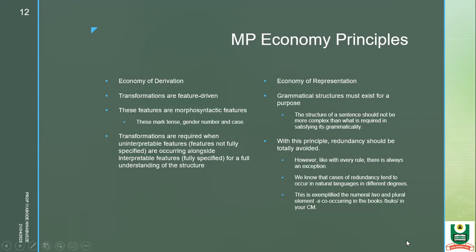So it should be that the S is not just there for the sake of being S. It should be because you are able to look at it and say, okay, the plural element is necessary for you to know that the books are two. Now, when you have the S, which is the plural element, on book, it shows that it's more than one. Then you need to say, okay, you are having two books, and say it's absolutely necessary. And that is what we are talking about here. So we need to understand that in this particular case, the economist said that you should avoid redundancy. And we will see that also exemplified in some of the structures we are going to use.